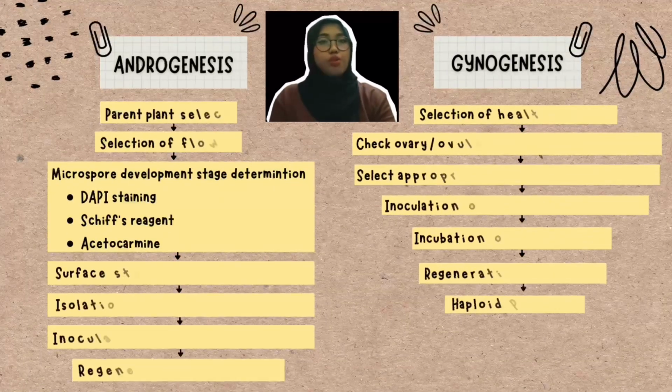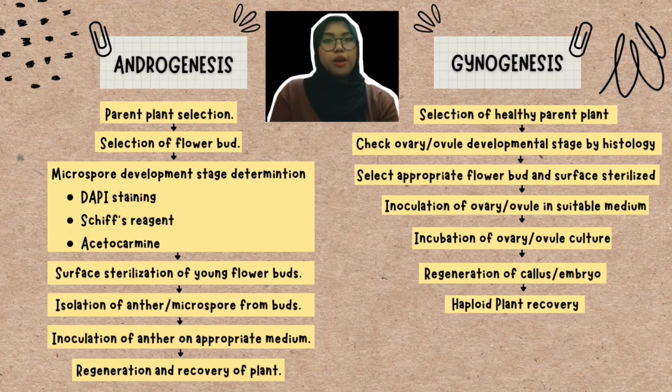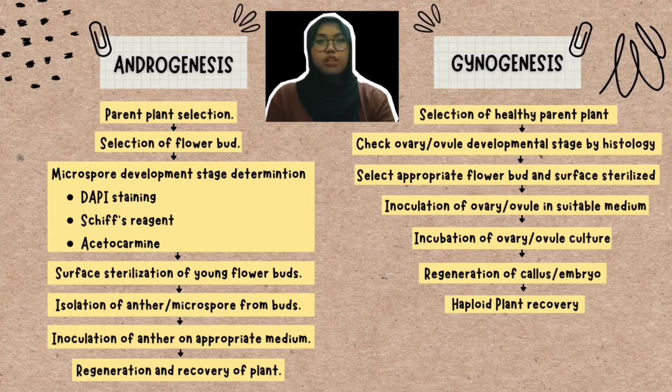This is the process of how androgenesis and gynogenesis develop. Androgenesis: first is parent plant selection. Second is selection of flower bud. Third is microspore development stage determination, using staining such as DAPI staining and acetocarmine or acetorcein. Fourth, surface sterilization of young flower buds. Then isolation of anthers or microspores from buds. Next step is inoculation of anthers on an appropriate medium, and the last step is regeneration and recovery of plants.